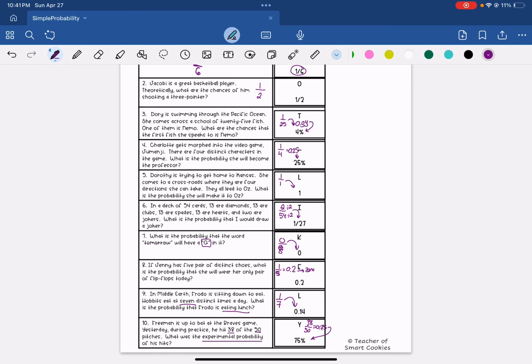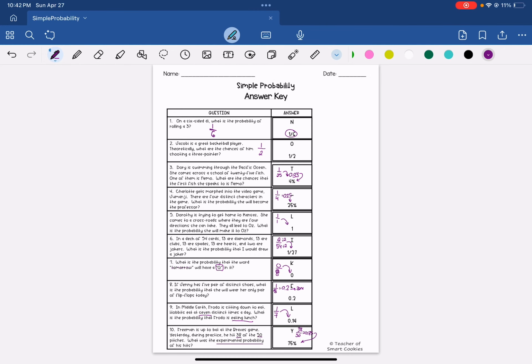That is your key for the simple probability riddle. Hopefully you turned it in on Canvas before this, as instructed.